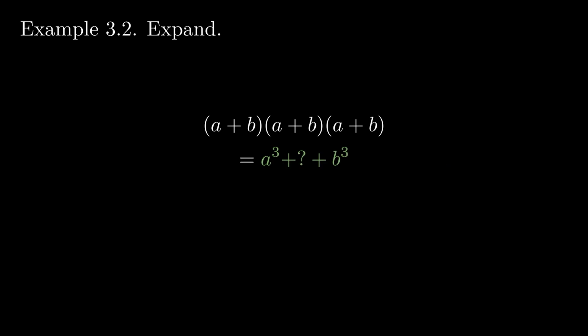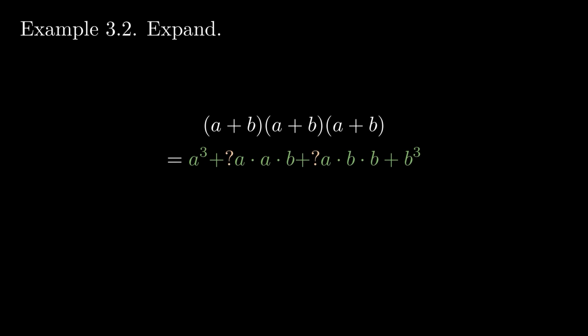There's going to be an a cubed and b cubed somewhere in the expanded form. There will also be an a squared b and an ab squared term in there. But how will I know the coefficient of a squared b and ab squared? The key insight here is that the coefficient is just the total number of times when the variable with a certain power can be formed.